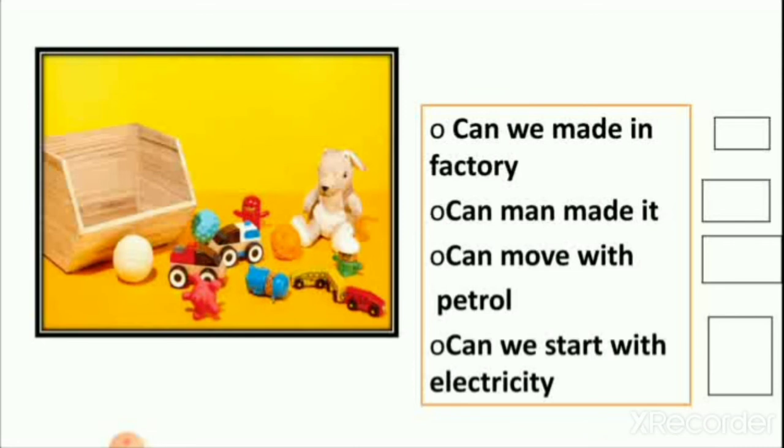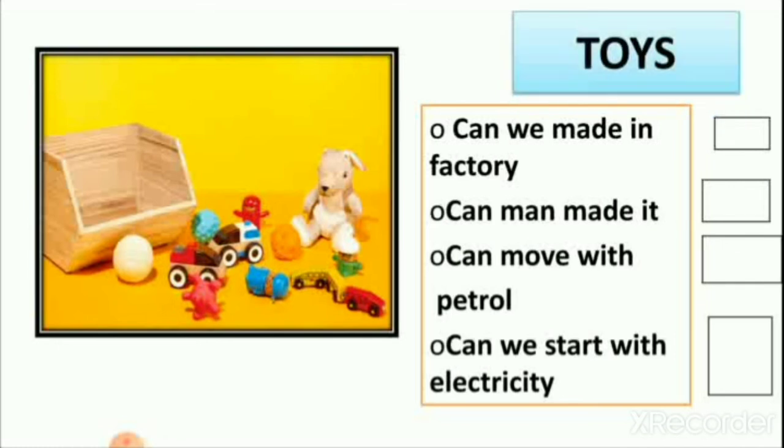So first we see, can toys be made in a factory? Yes, we all know that there are so many factories of toys, car factories, then doll factories and many others. So we put a right mark here.